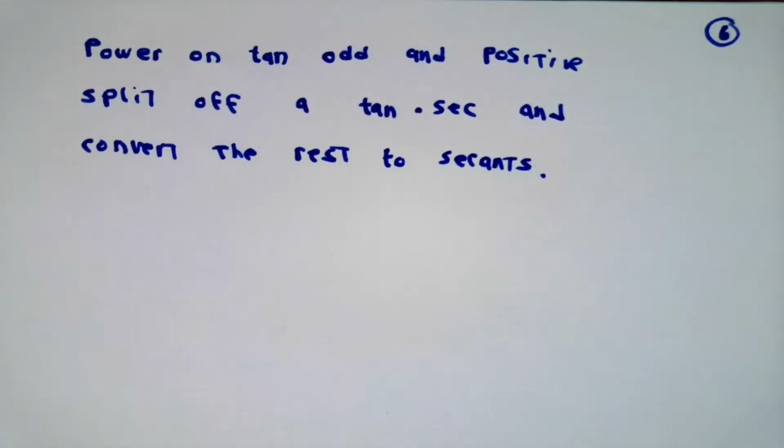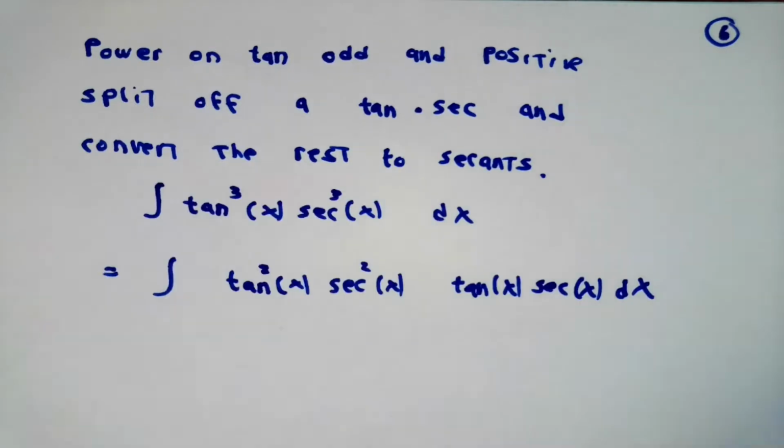The second recipe is if the power on the tangent is an odd positive whole number, we should split off a factor of secant tangent, convert everything else into secants, and then do a substitution. For example, the integral of tangent cubed x, secant cubed x dx is the integral of tangent squared, secant squared, tangent x, secant x dx.